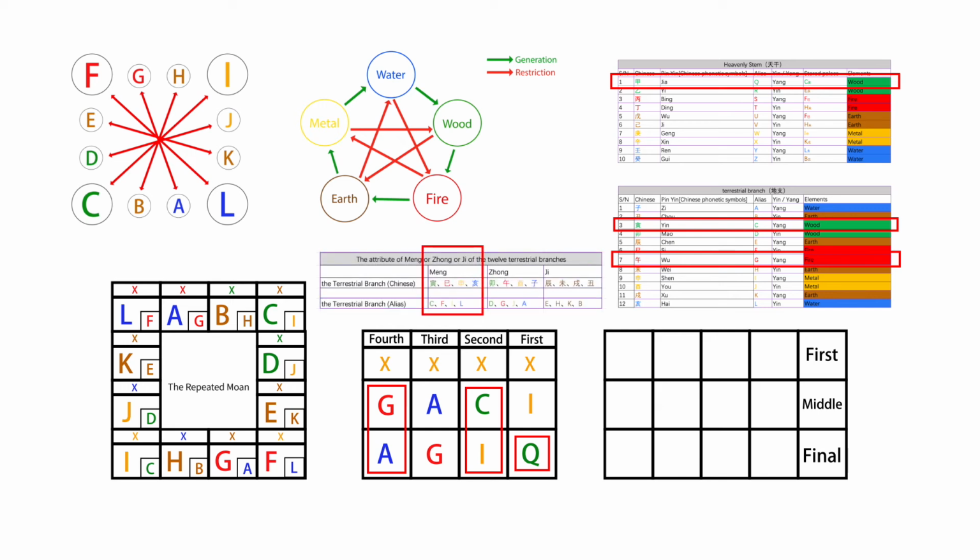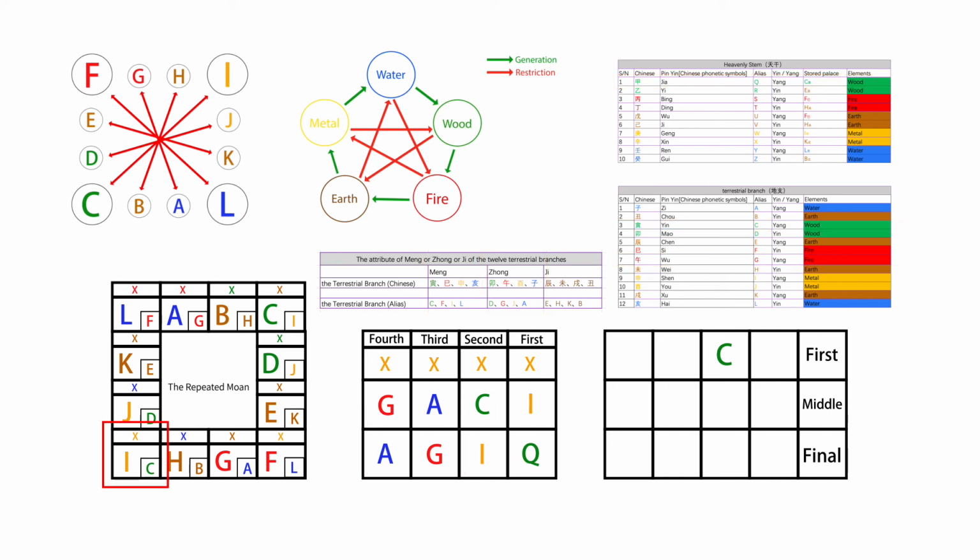Their attributes are all same as the heavenly stem of prediction date. Because I's attribute is Meng, A's attribute is Zhong, we take upper symbol of I, which is C, as the first transmission. Then we regard C as the earth plate and observe what its heaven plate is. It is I, so we use I as a middle transmission. Then we regard I as the earth plate and observe what its heaven plate is.